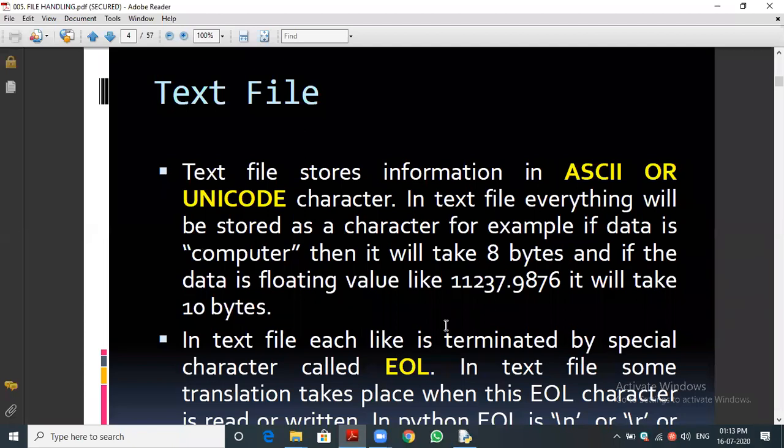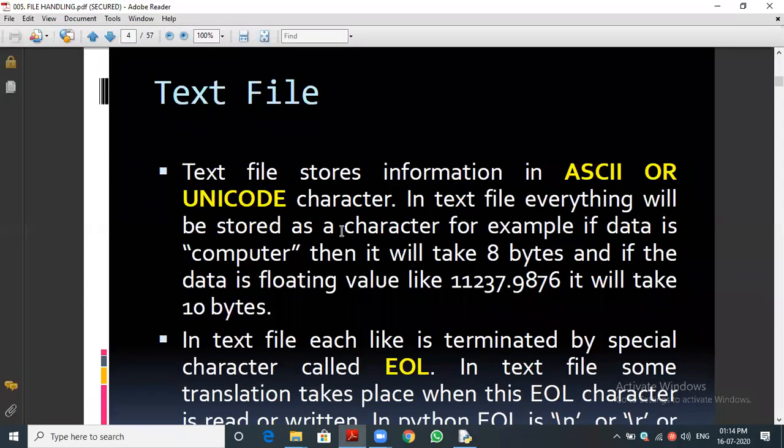Next, suppose I am storing numbers. Even though you are storing a decimal number or floating point data type, whatever data type you are storing, the text file will store all the data in the form of characters. That is very important. Text file stores all the data in the form of characters. We should not use the term string in file handling, we should use character.